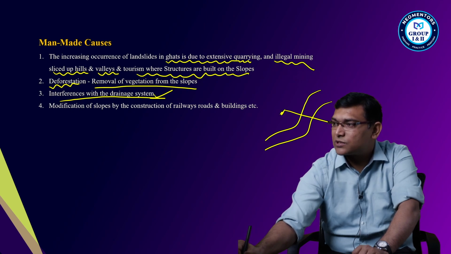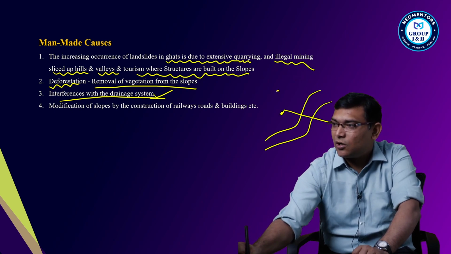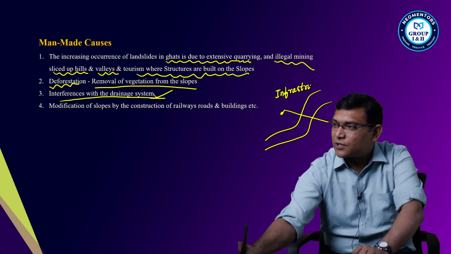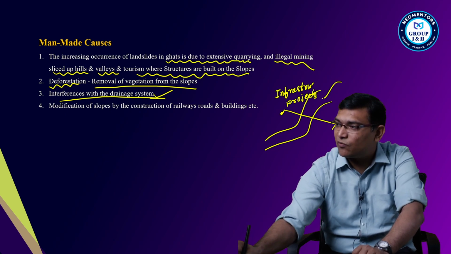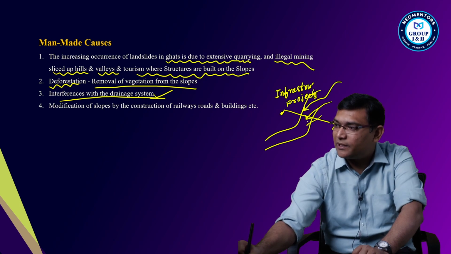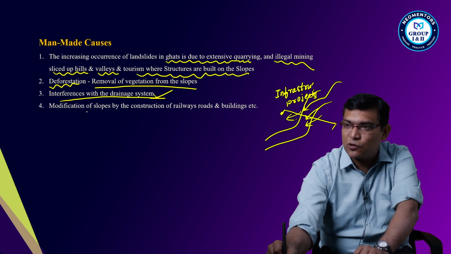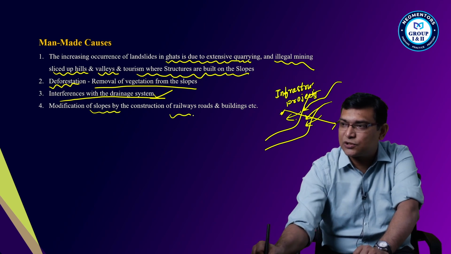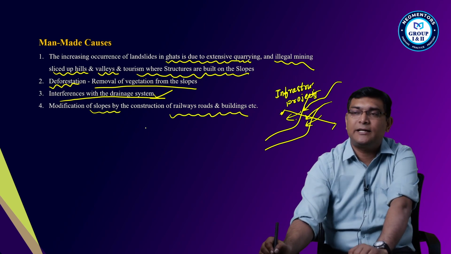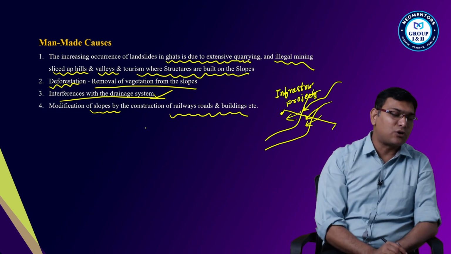Construction of infrastructural projects. When these projects are built and the overflow increases, it leads to landslides. Modification of slopes by construction of railways, roads and buildings. These are the major causes.